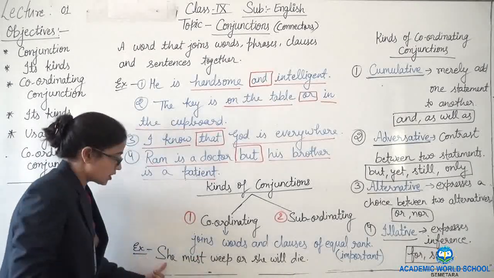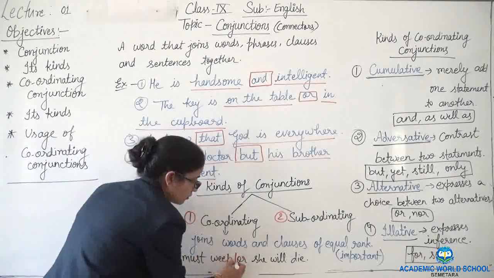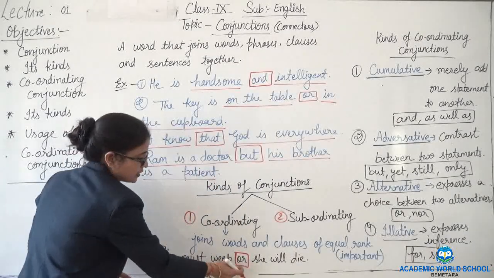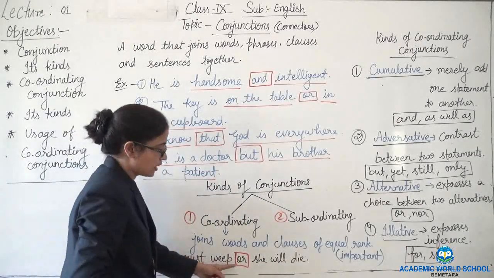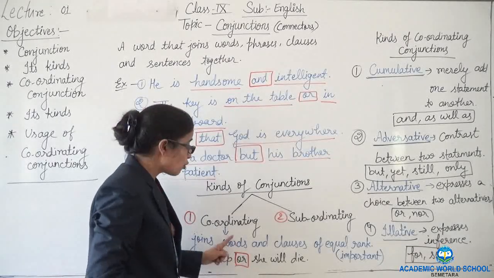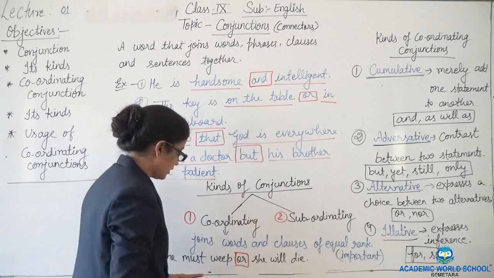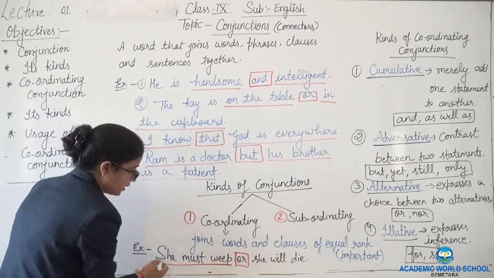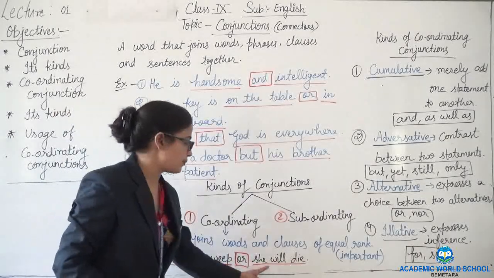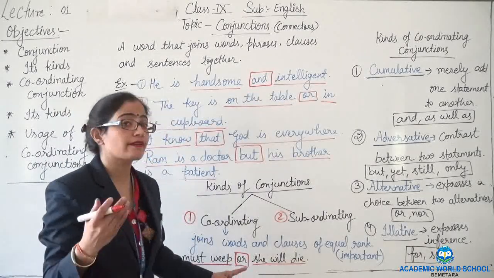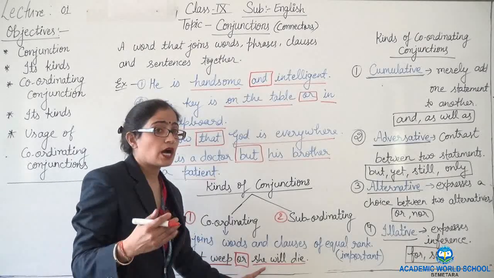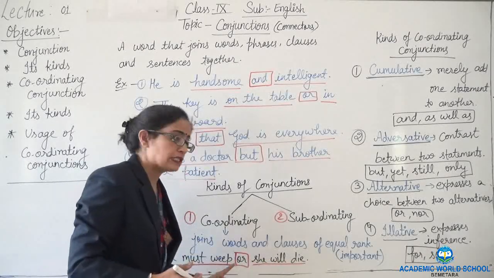Here, she must be careful or she will die. As we can see, this particular sentence is joined with the help of "or", which is a conjunction. What kind of conjunction? Coordinating conjunction. And here it is joining these two statements which have equal rank, where both statements are important for the sentence.